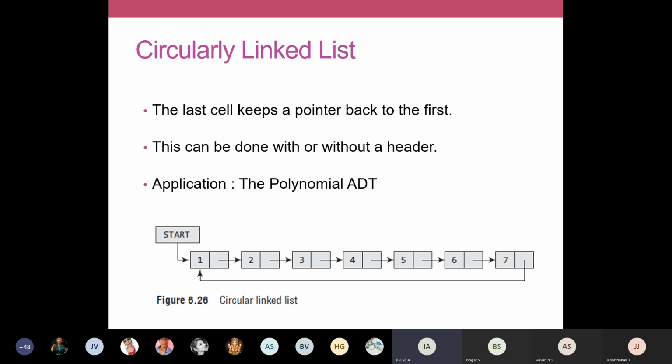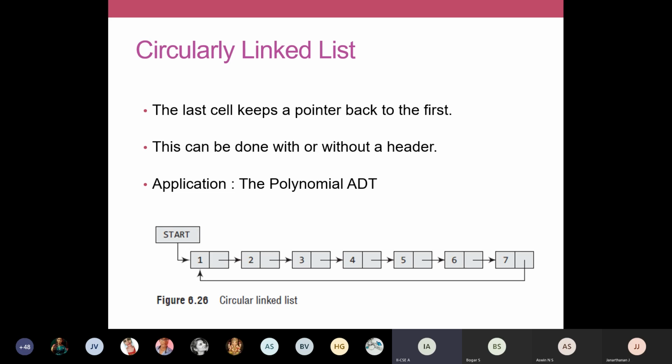And you have a chain of nodes 1, 2, 3, 4, 5, 6, 7. At the end, you just see the node structure of 7. The address field of 7 is pointing to the first node. That is the only variation. So you don't have a null there. This is a circularly linked list. You start from the first node, go to the last node, and once again come back to the first node. You just make a circular structure. We traverse through the nodes in a circular notation.